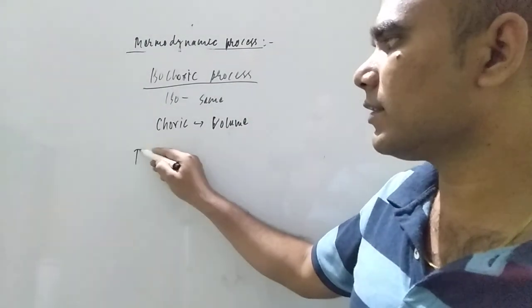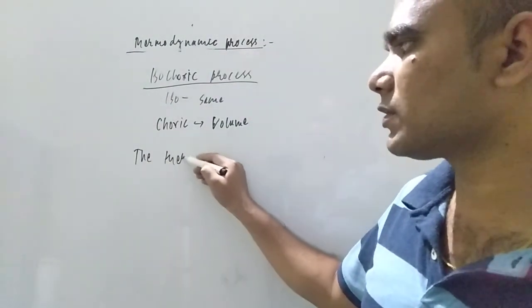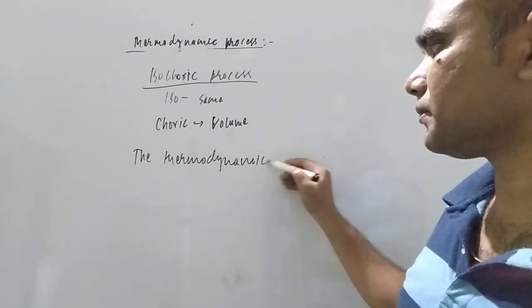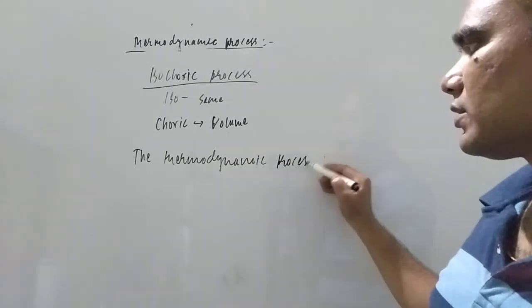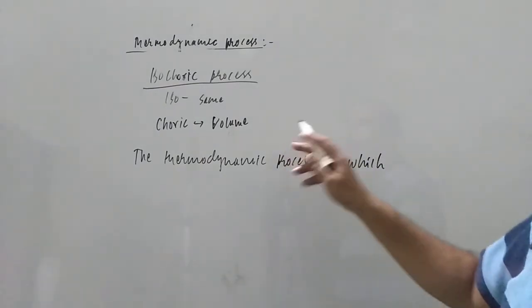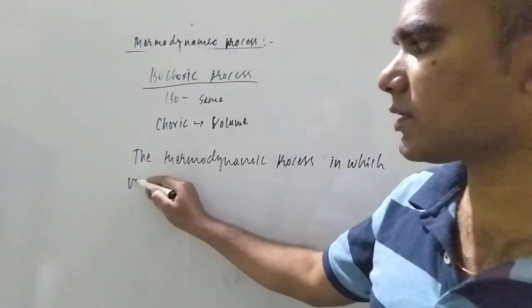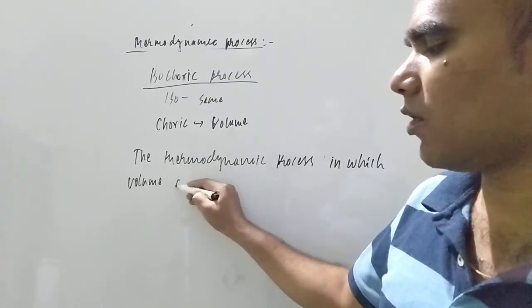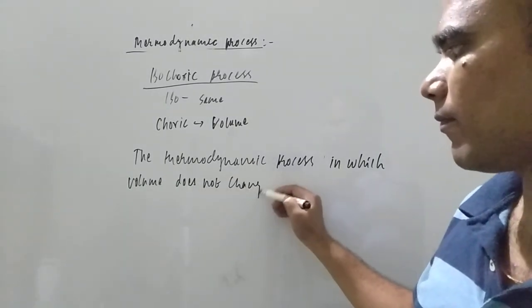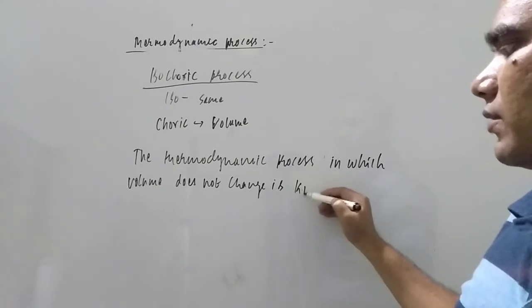So what we can write: the thermodynamic process in which volume remains constant, volume does not change, is known as what, student?